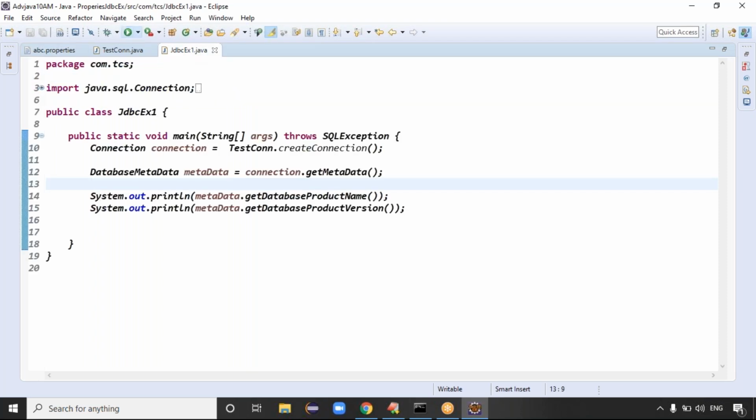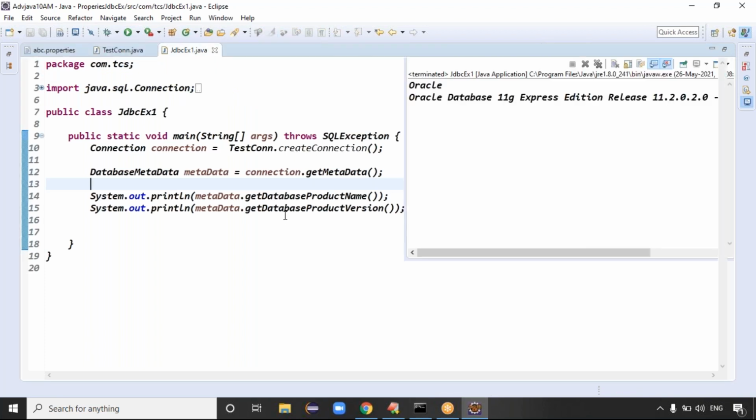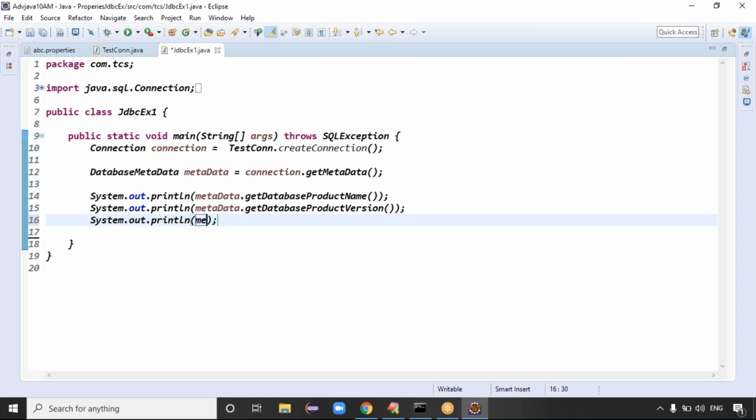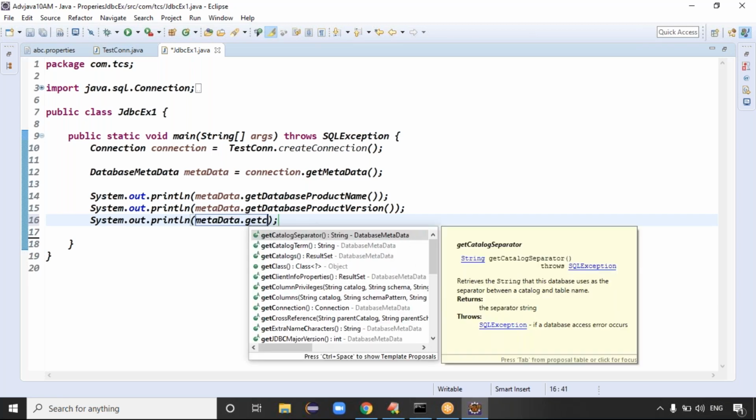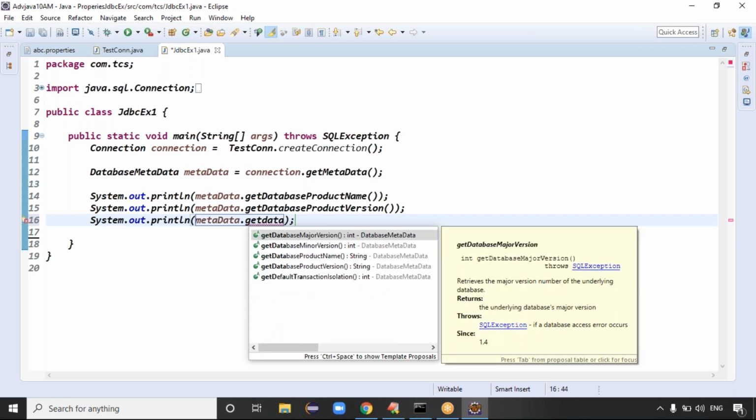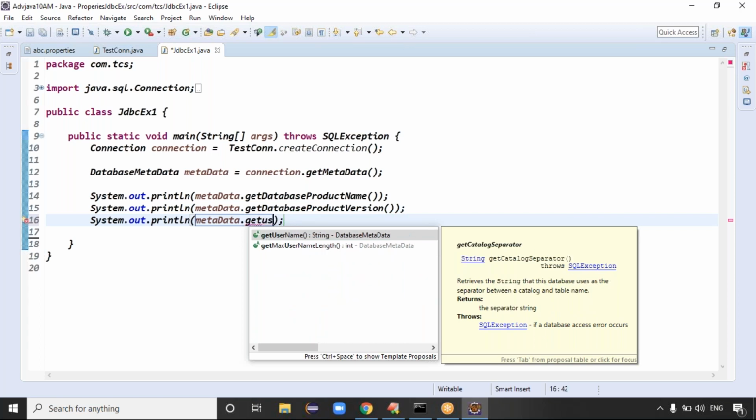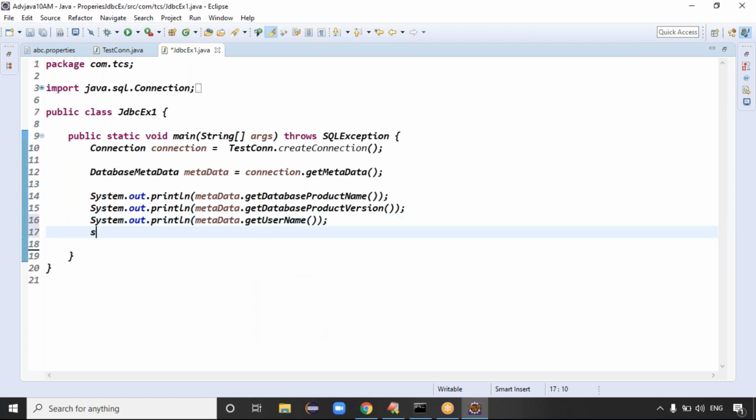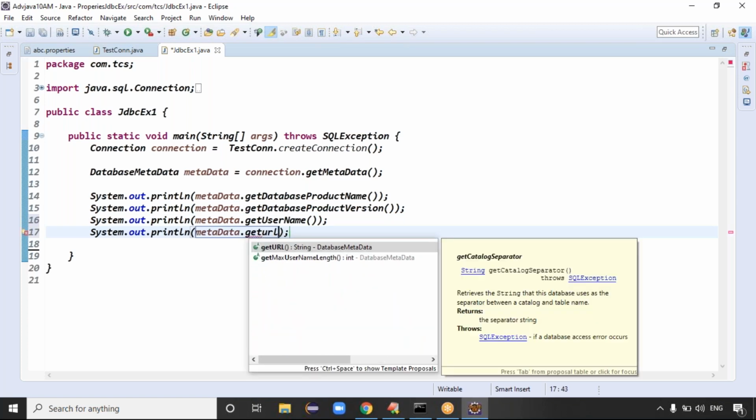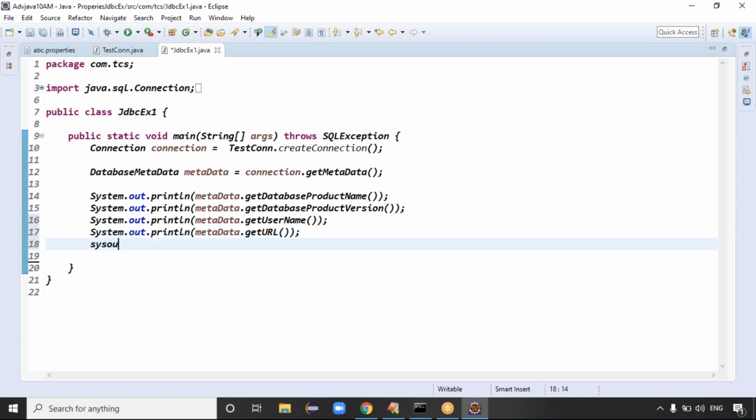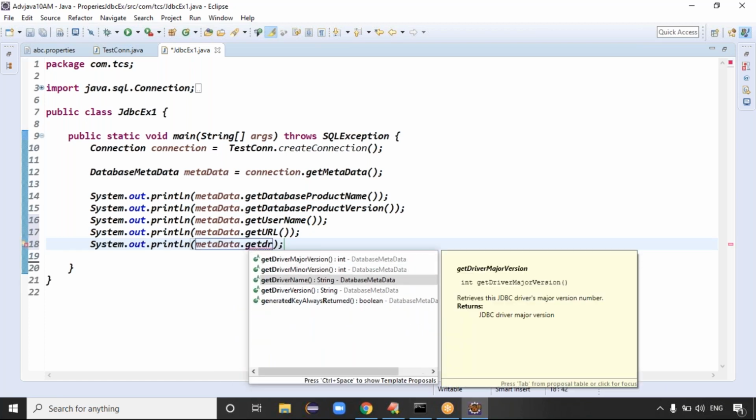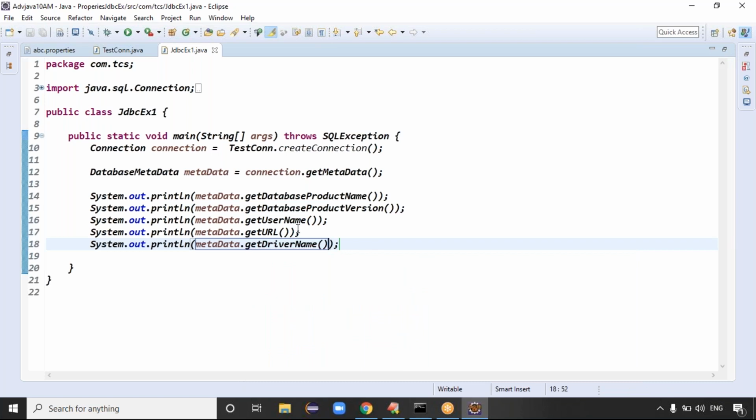Good. Now we can run this code. We got the output: product name and product version, right? Using this database metadata object, we can also call getUsername, and we'll get the database username. You can write getURL to get the URL pattern, and getDriverName to get the driver class name. Like that, you will get some information about the database which we connect to.